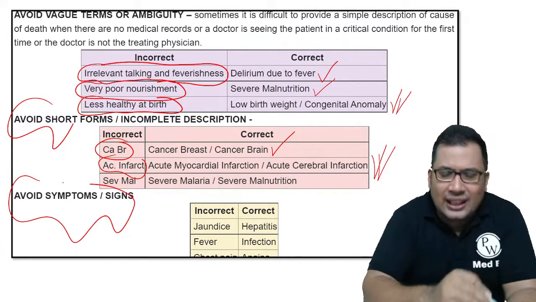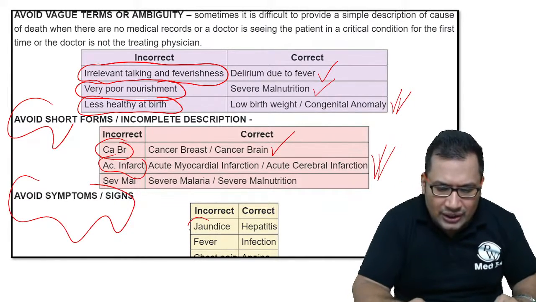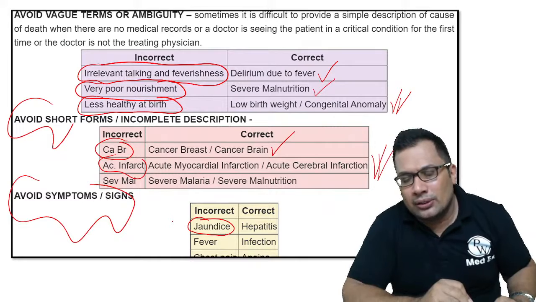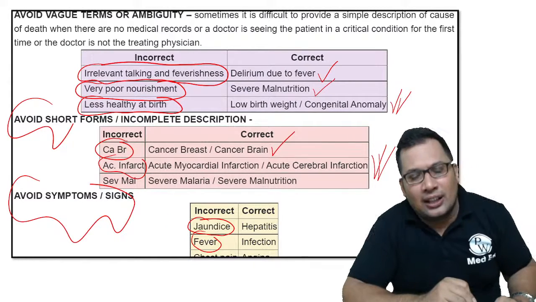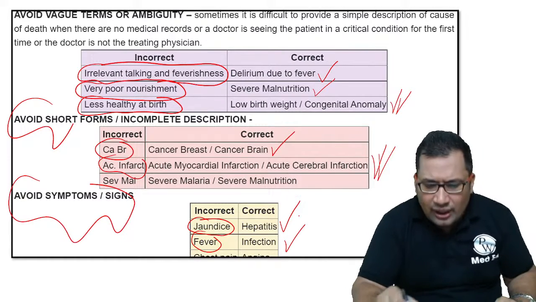Avoid symptoms and signs. Some mention symptoms as a cause of death. For example, jaundice. How can jaundice lead to death? Or they mention fever. How can fever lead to death? Instead of that, you can write hepatitis, or infection.